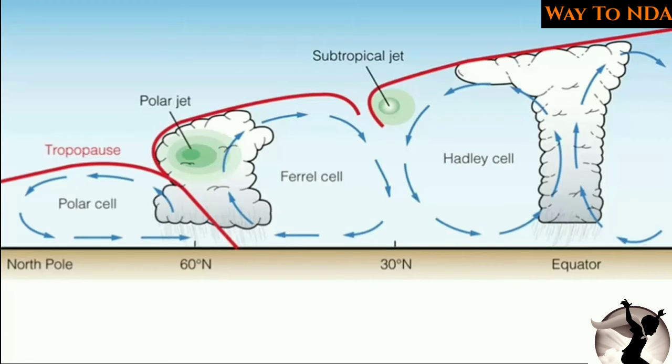Before we study the origin of the winds, one thing we need to know is that whenever the air is heated, it will become light.